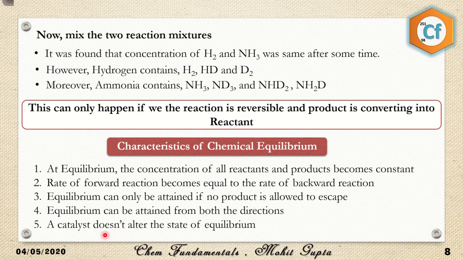And the most important thing is that a catalyst doesn't alter the state of equilibrium. If you add a catalyst, it won't make any difference to the equilibrium. It will just make the reaction faster. For example, if it takes 1 hour to reach equilibrium, after adding a catalyst it will take only 5 or 10 minutes. A catalyst increases the rate of the forward reaction as well as the backward reaction, so the rate of forward is always equal to the rate of backward. The catalyst doesn't alter that. It just makes the rate of reaction faster for both forward and backward.